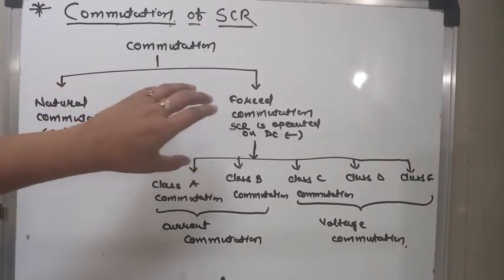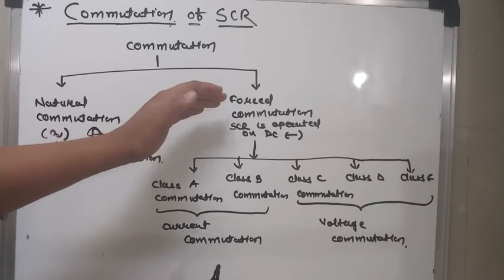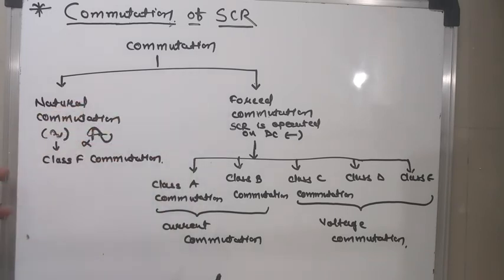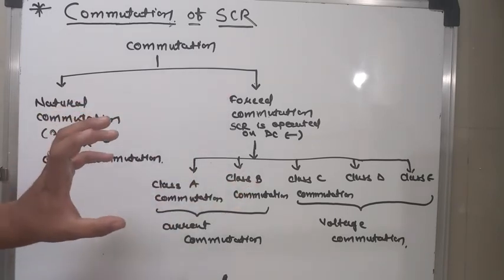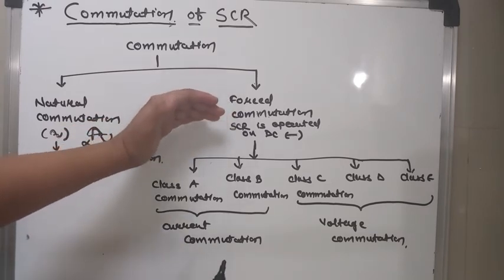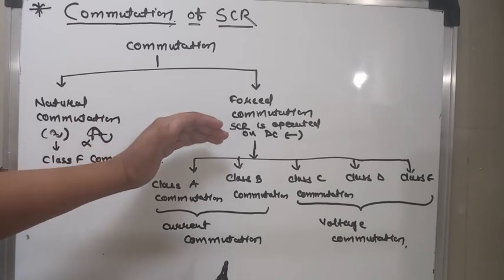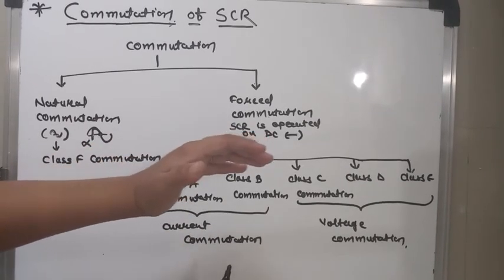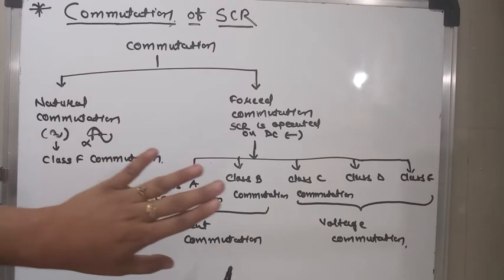Now what is forced commutation? As its name suggests, forced means the SCR is forced to go into the off condition, so the name given is forced commutation. Forced commutation is required when the SCR is operated on a DC supply. In a DC supply, the magnitude of current is constant.